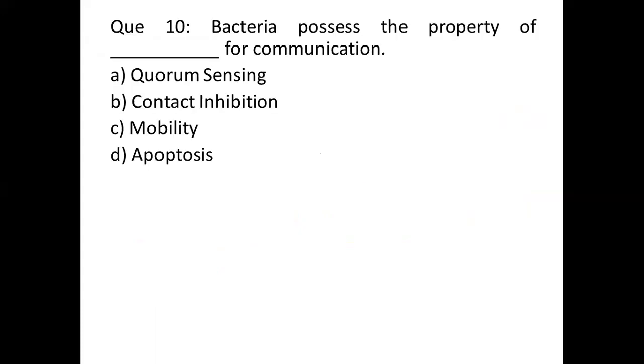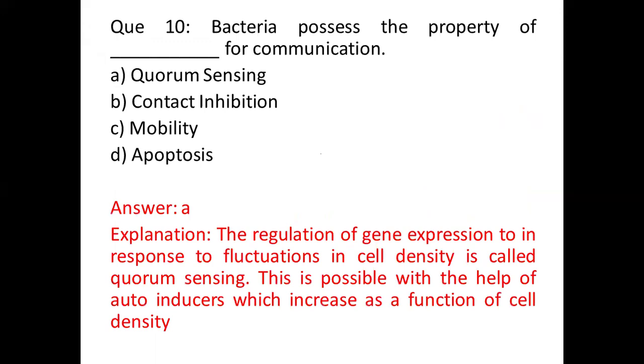Question number 10. Bacteria possess the property of dash for communication. Option A, quorum sensing. Option B, contact inhibition. Option C, mobility. And option D, apoptosis. And the right answer is option A, quorum sensing. Quorum sensing is a regulation of gene expression in response to fluctuations in cell density. This is possible with the help of autoinducers, which increase as a function of cell density.